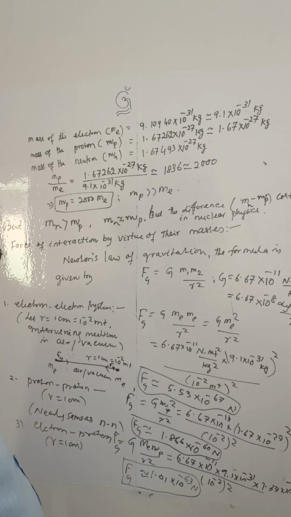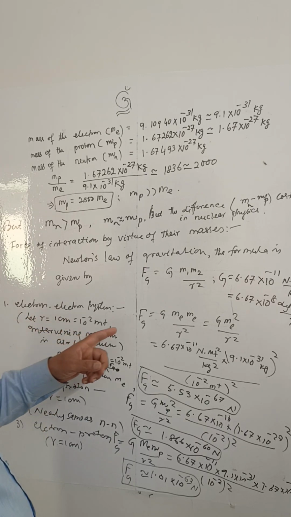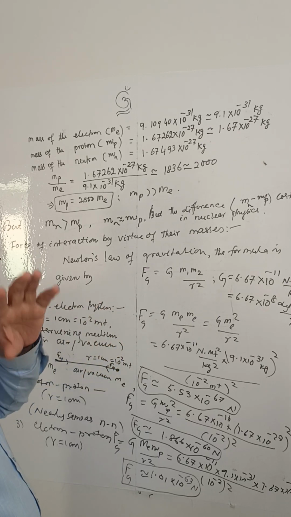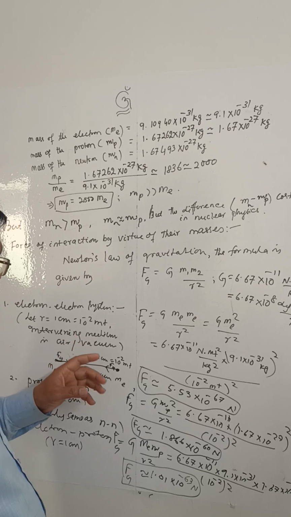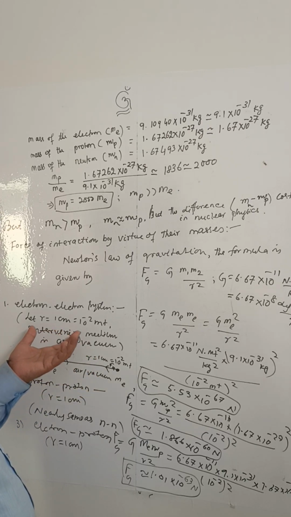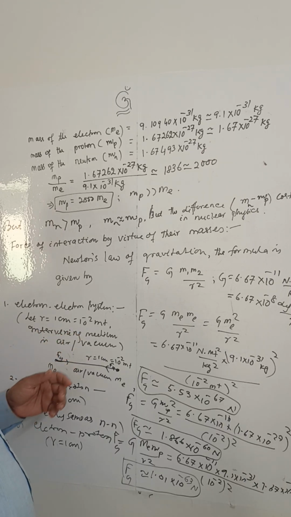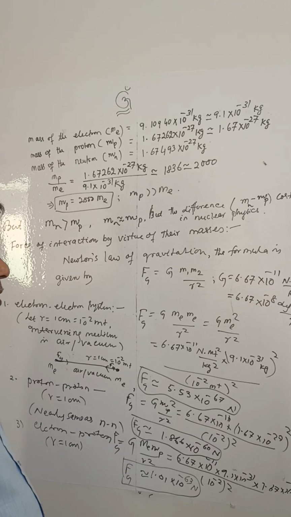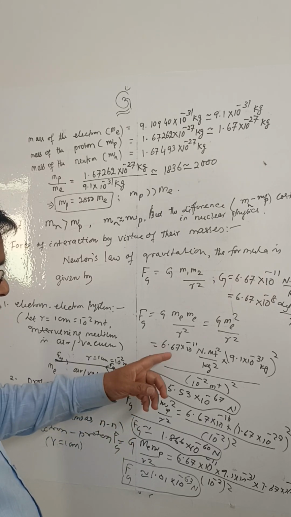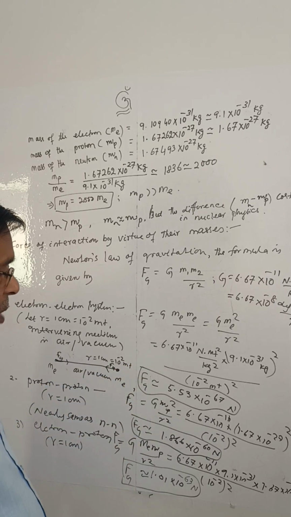Now using this formula, let us see what is the gravitational force of interaction between electron and electron. We have to use the formula Fg is equal to G m1 m2 by r square, and for our electron system, let us assume that the distance of separation is 10^-2 meter, and the intervening medium is air or vacuum. So Fg is equal to G me square by r square. Substituting the values, it is coming as 5.53 × 10^-67 newton.